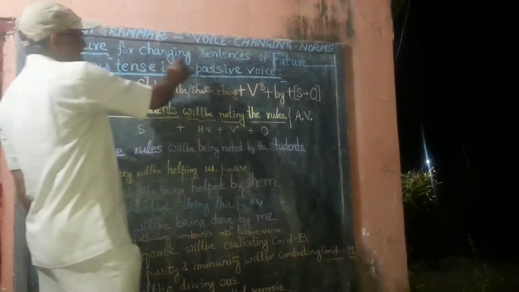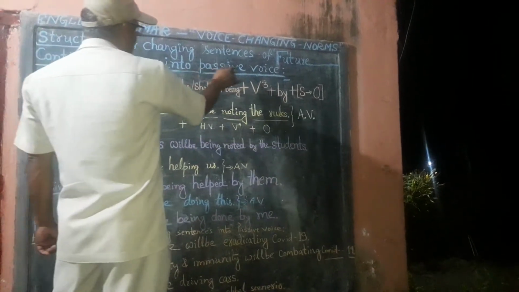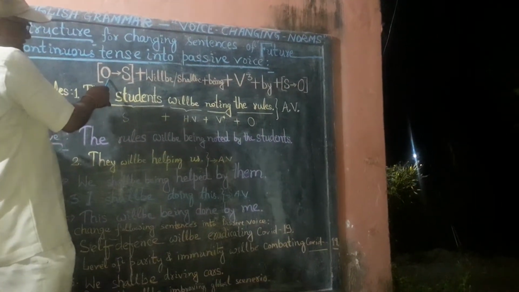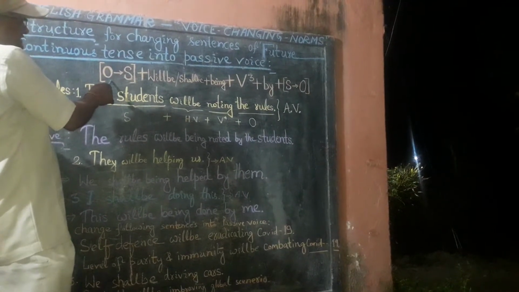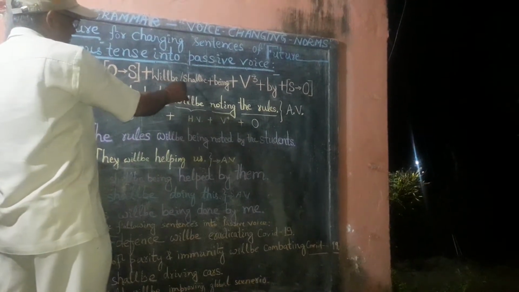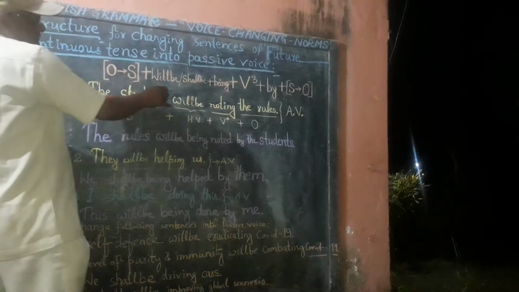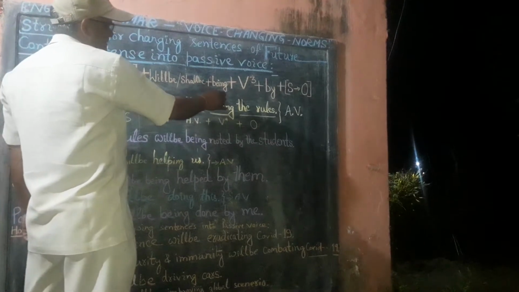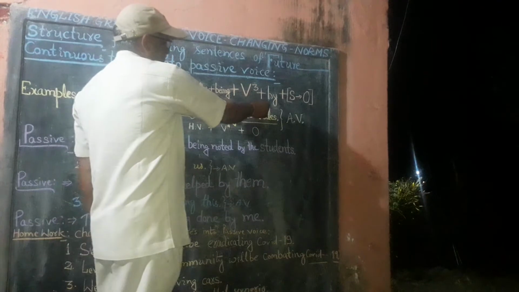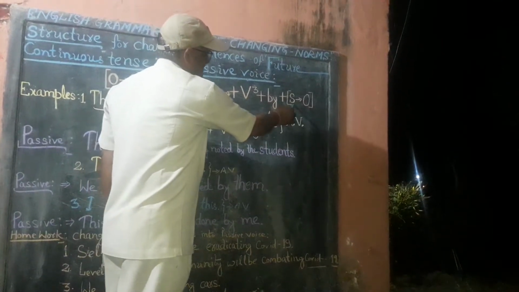The structure for changing sentences of future continuous tense into passive voice is as under. First of all, the object of the given sentence is changed into the subject. Then will be or shall be is used as per the number or person of the selected subject. Thereafter being is used. Then the third form of verb is used, and by is used additionally, and thereafter the subject is changed into object.